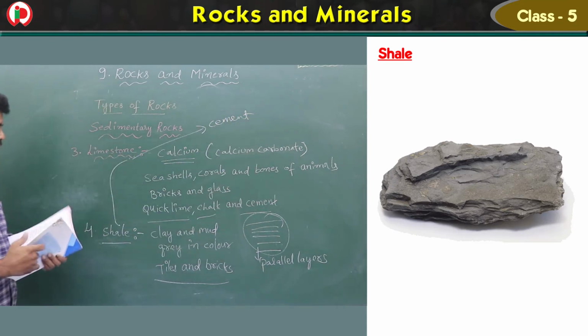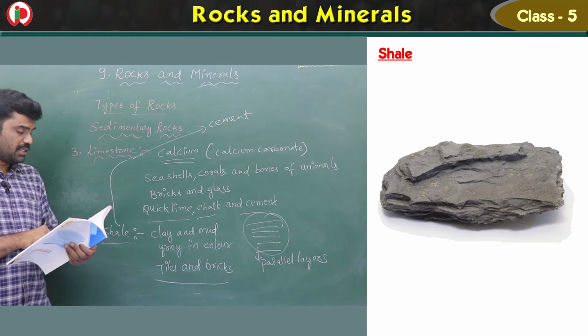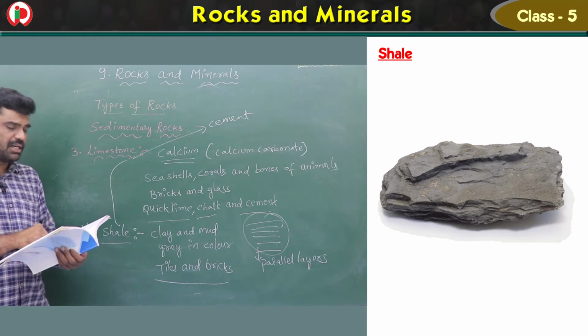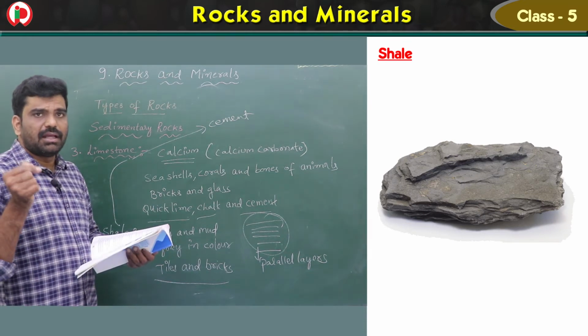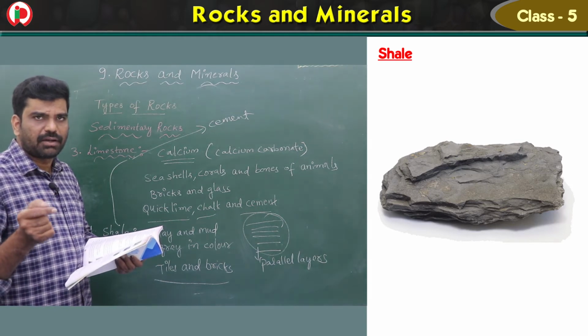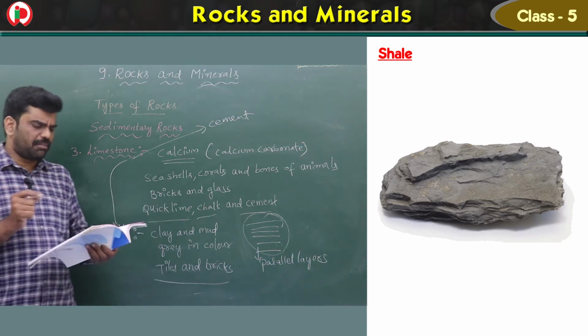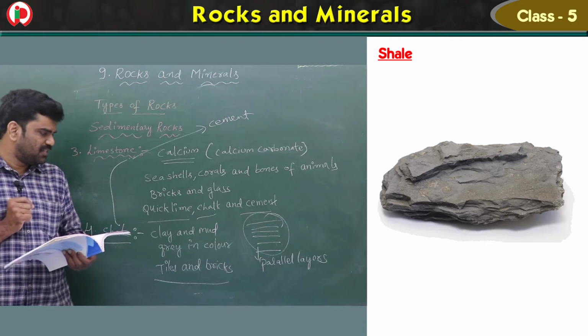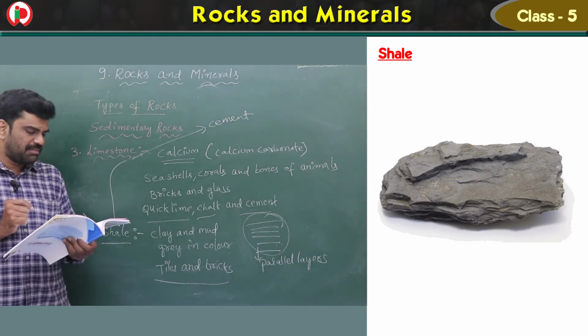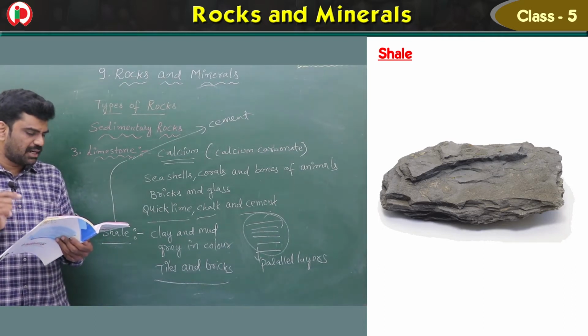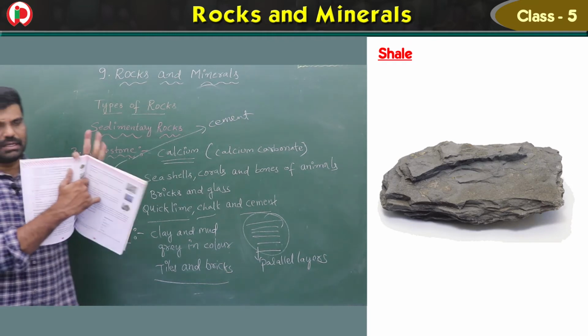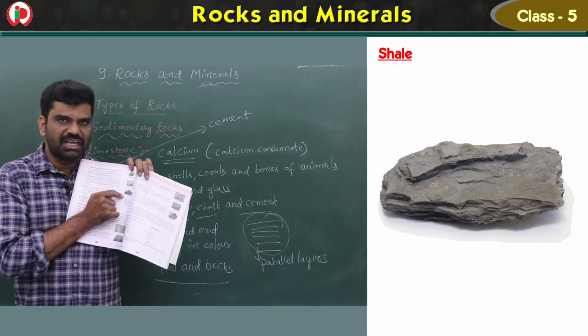So here see, the fourth one, shell, it is formed from clay and mud deposited in the river bed. In the rivers, the clay and mud will be present. Okay, so from the combination of clay and mud, the shell will be formed. It is usually grey in color. It is made up of parallel layers which readily split into flat pieces. You see the flat piece, this is shell, children.